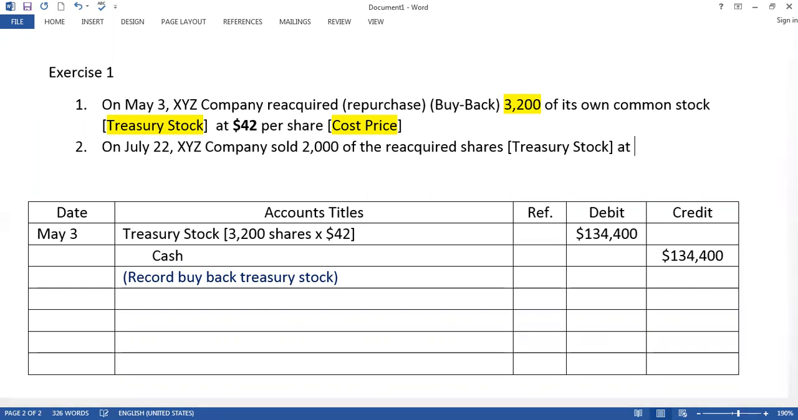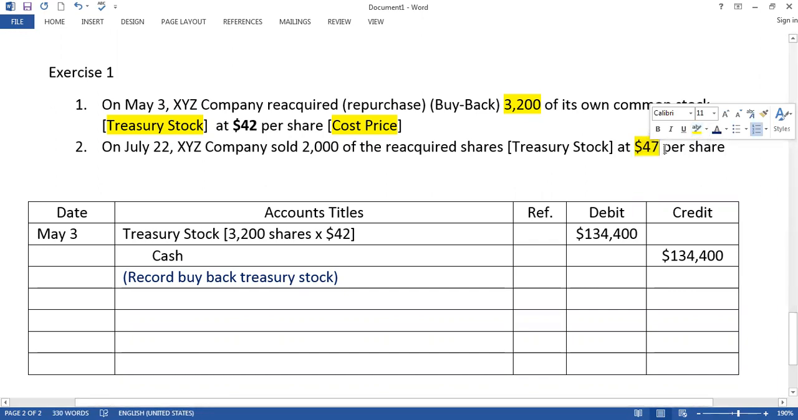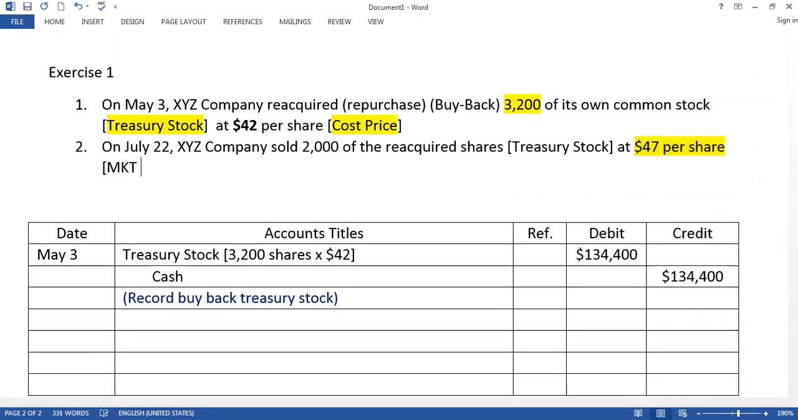They were sold at $47 per share. And this $47 per share, it is the market price. So you sell 2,000 shares of treasury stock, and how much cash you receive from market? Per share you receive $47.